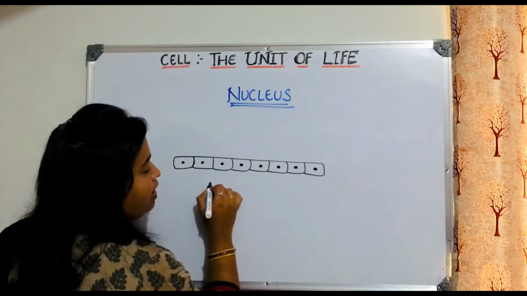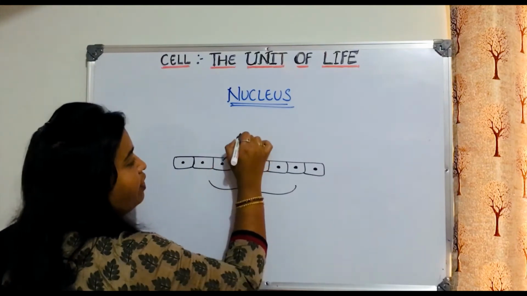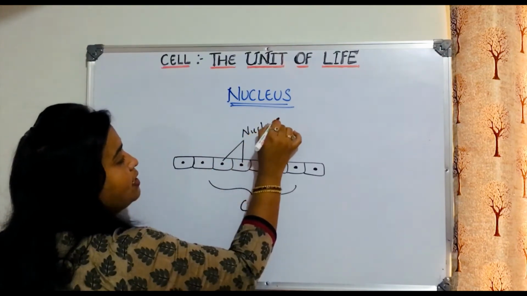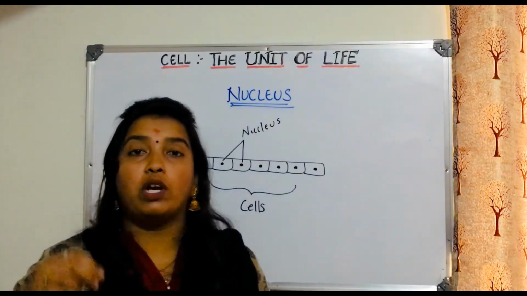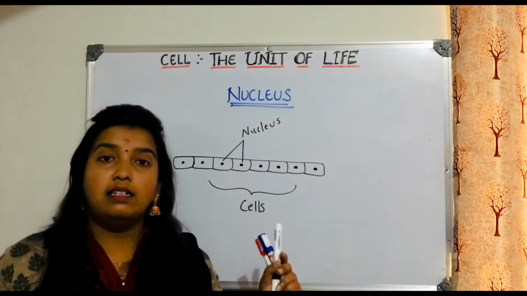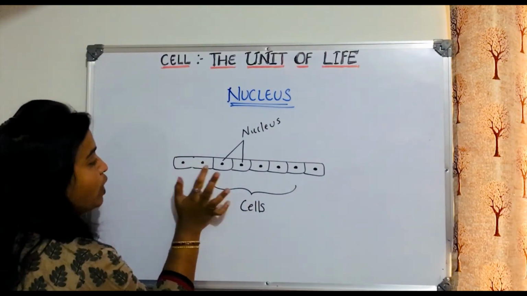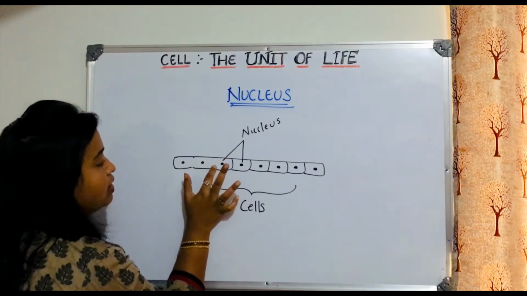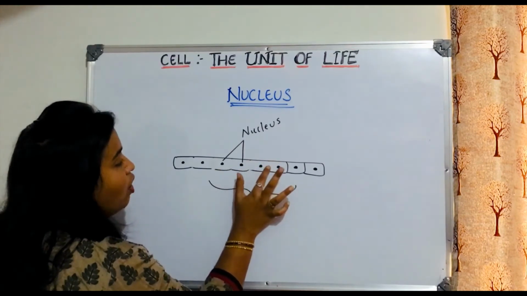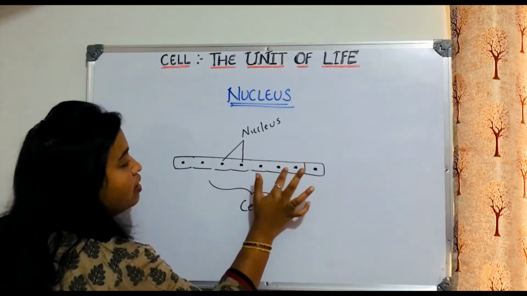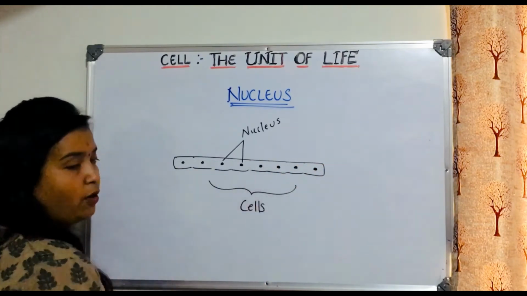Now if you consider, what are these? These are cells. And what about the internal things you have here? These are nuclei, right? Each cell is having one nucleus. Sometimes these cells fuse together. What you can see is they fuse together like this. The walls of the cells get dissolved, or they get merged.